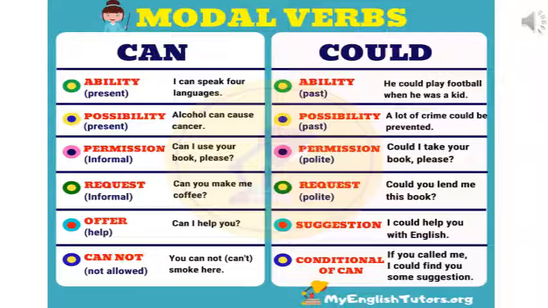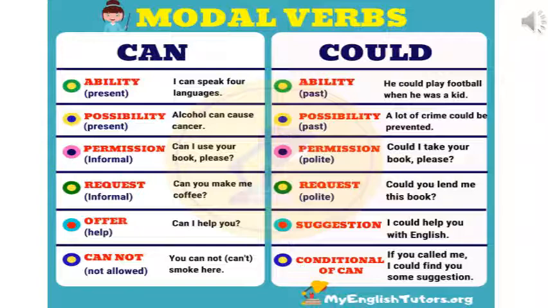Permission for could I take your book please is also a polite way and is a correct way in daily usage. So we may use could I take your book please or may I take your book please, both would be correct usage. Fourth one, request. Can you make me coffee? Now that's an informal way, but can usually looks very harsh. So avoid using can for requests.